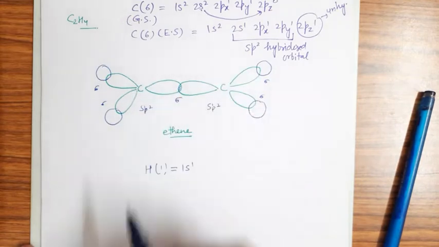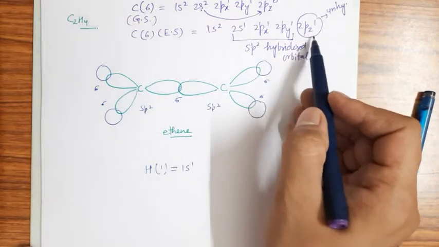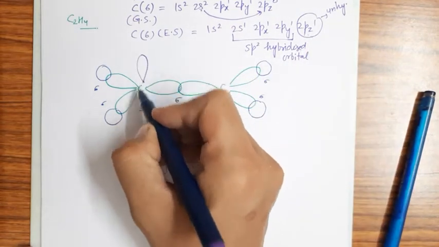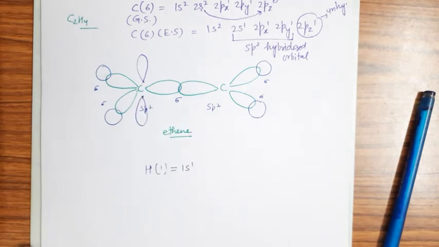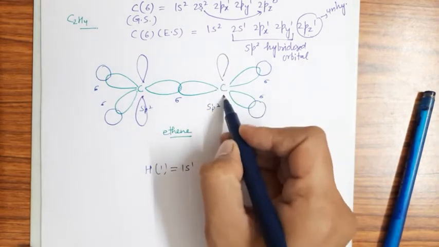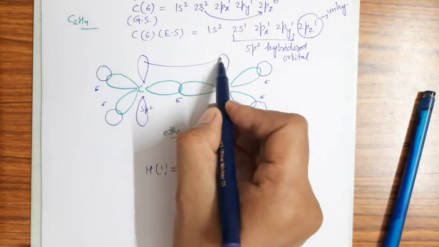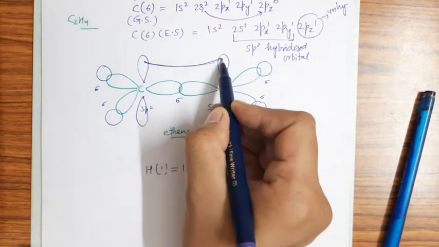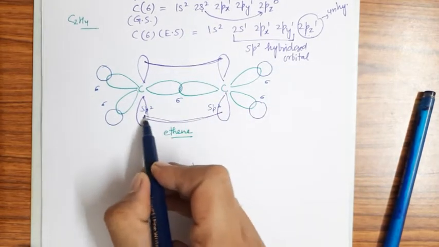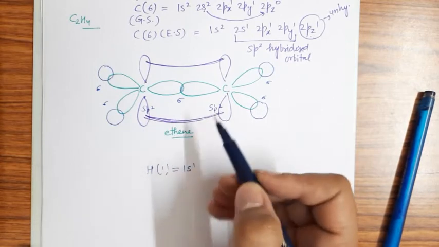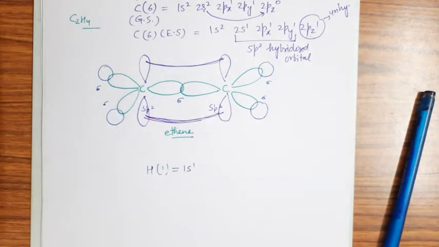Pi bond. This unhybridized p orbital is perpendicular to the plane. Now this undergoes the formation of the pi bond. Here it undergoes lateral overlapping, and by the lateral overlapping there will be formation of the pi bond, right?